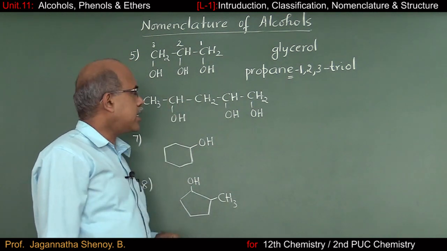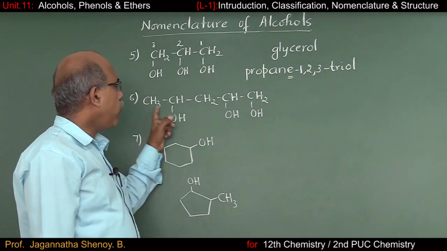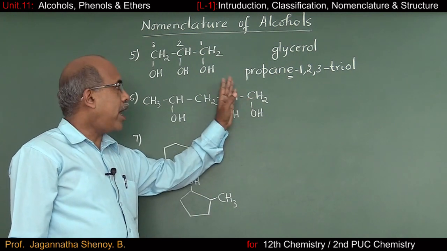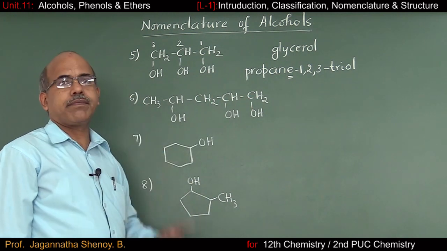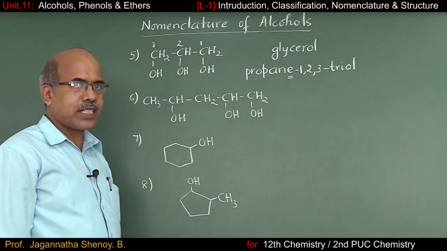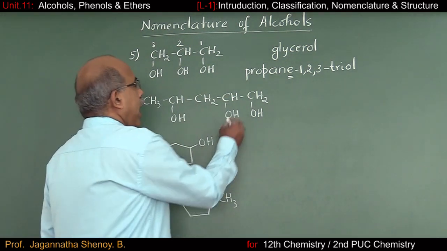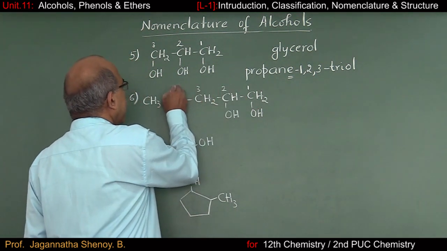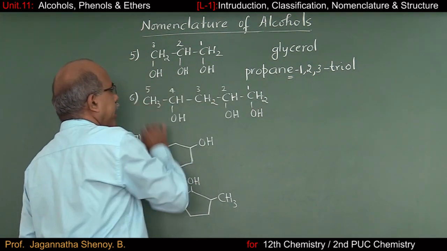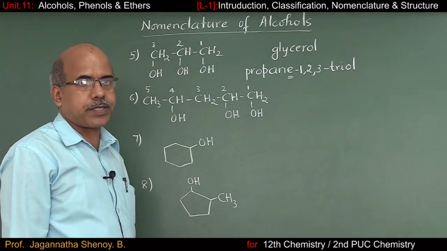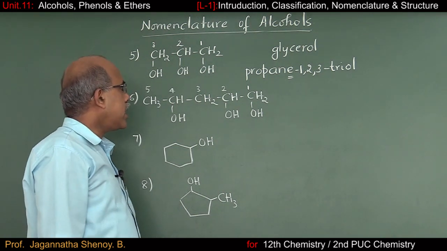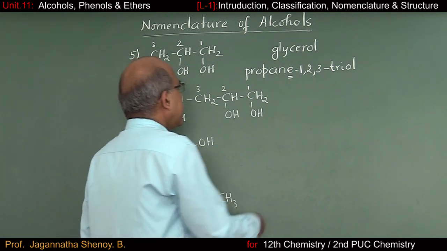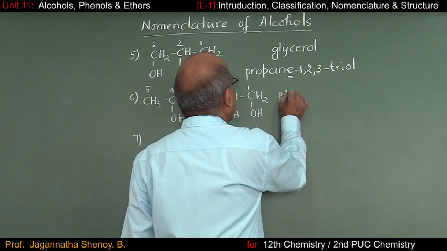We'll move over to the next example. Here, when you number the carbon chain, you should do it from right to left only to satisfy the lowest number rule. So, I'll go on numbering the carbon atoms 1, 2, 3, 4 and 5. There are 5 carbon atoms. Obviously, it has to be a derivative of pentane. So, I'll start from pent.